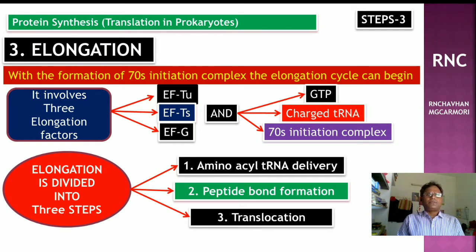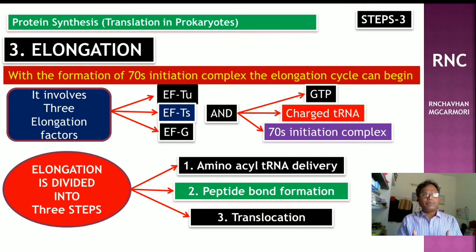In the first step of elongation, that is the binding of amino acid tRNA delivery, that means binding of amino acid tRNA at the A site. The second tRNA carrying the next amino acid comes into the A site and recognizes the codon on mRNA. This binding is facilitated by elongation factor Tu and utilizes GTP, that is called guanosine triphosphate.